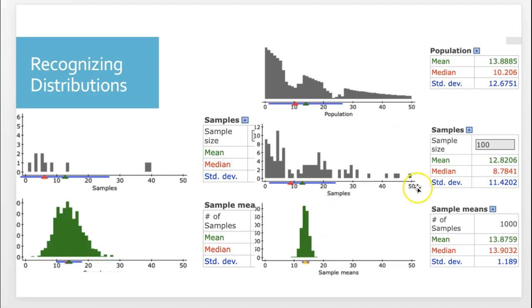So in here I have a sample size of 100, and over here I have a smaller sample size of 25. Without even showing you the sample sizes, looking at this sampling distribution of the mean, it should be obvious that this one had a much smaller sample size than this one.